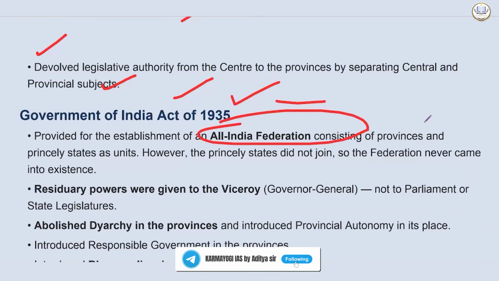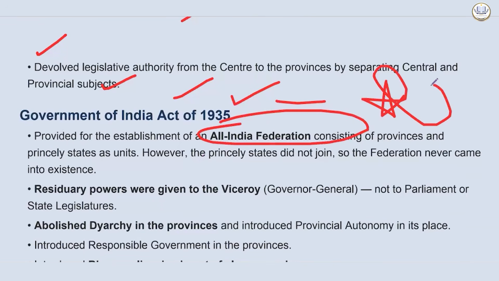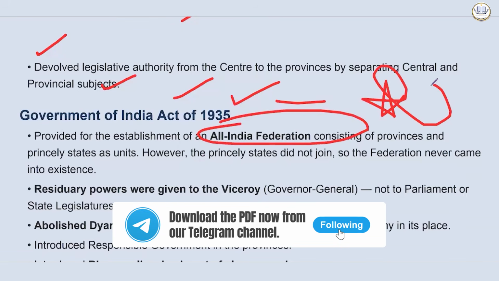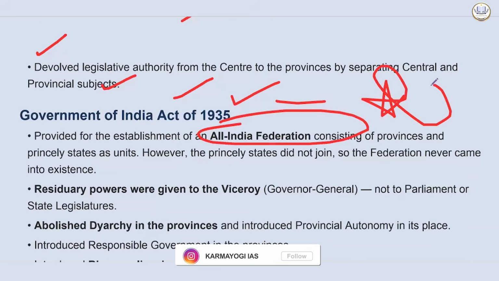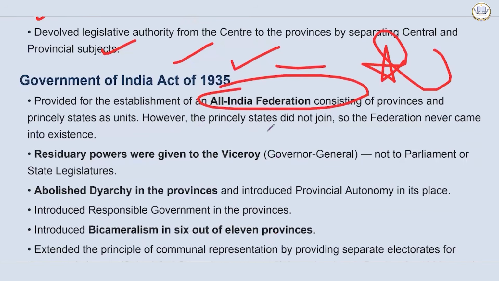Second, it provided provinces autonomy now. It replaced the diarchy with provincial autonomy. 1919 introduced diarchy in the provinces, allowing elected Indian ministers to lead provincial departments for the first time. Then it introduced the three lists of powers. It divided legislative powers into the federal list, provincial list, and concurrent list, a system which is still there. Then it provided for the creation of the Federal Court, which was a precursor to the Supreme Court, and the Reserve Bank of India as well.